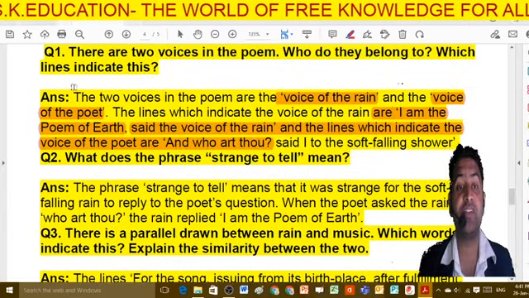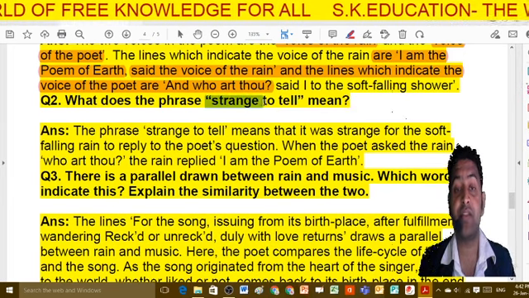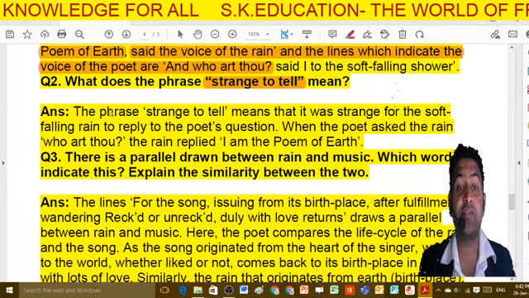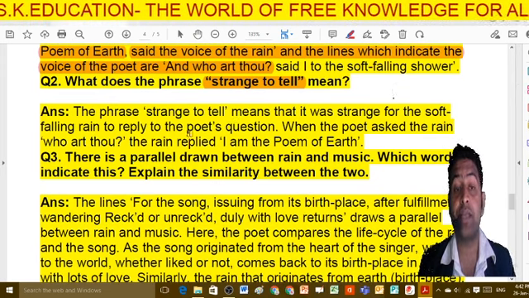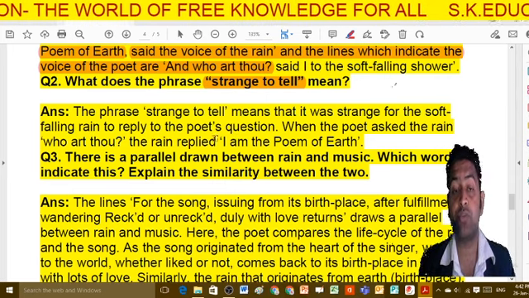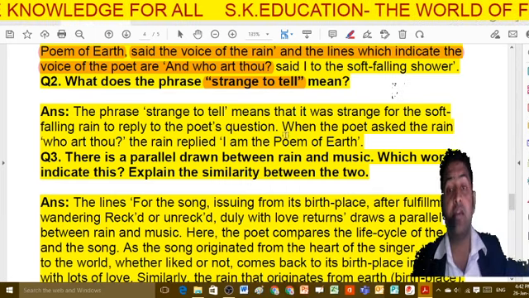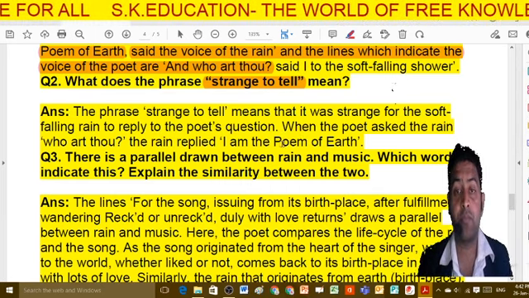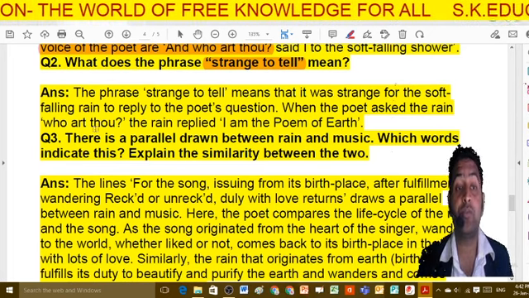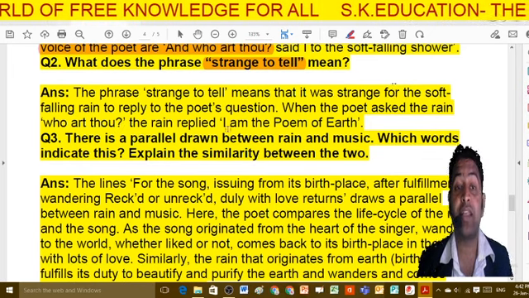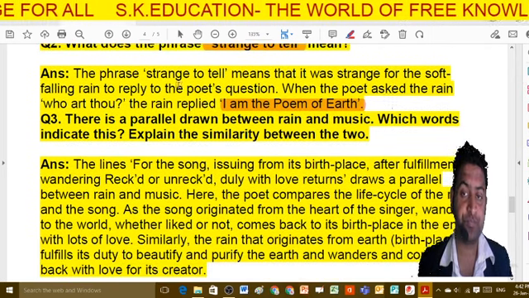Now let's go to the second question. I hope this is clear. What does the phrase "strange to tell" mean? The phrase "strange to tell" means that it was strange for the soft falling rain to reply to the poet's question. When the poet got such a reply from the rain, it was a strange thing for him. When the poet asks the rain, "who art thou," meaning who are you, the rain replied, "I am the poem of the earth," and this reply was a very strange reply to the poet.